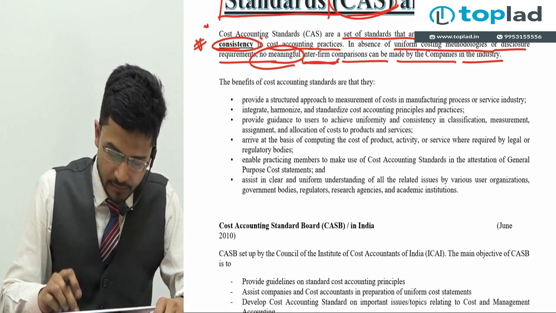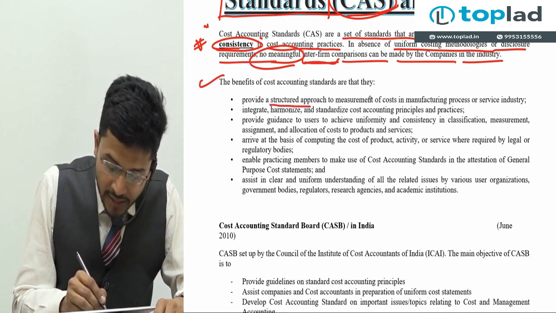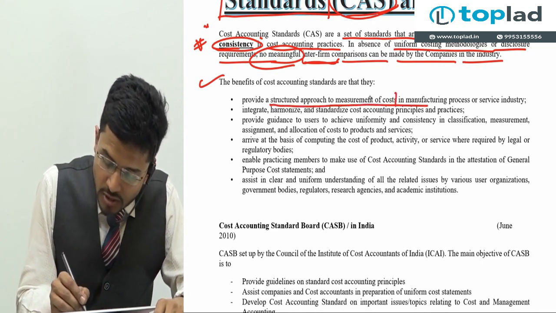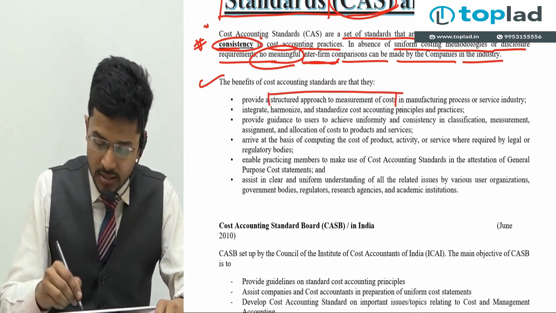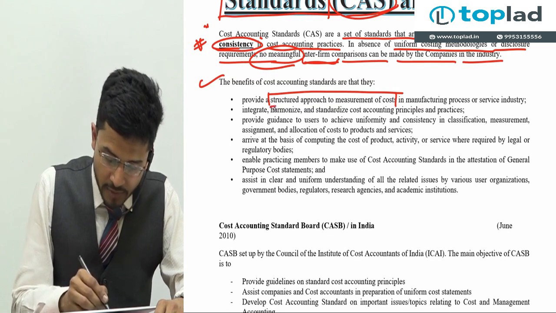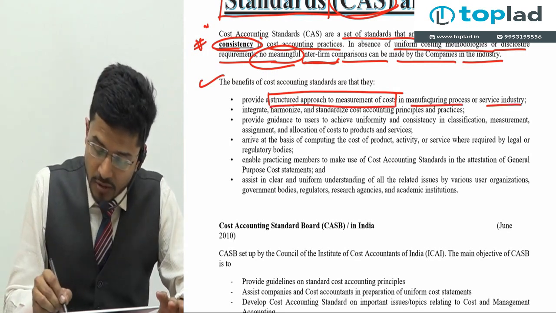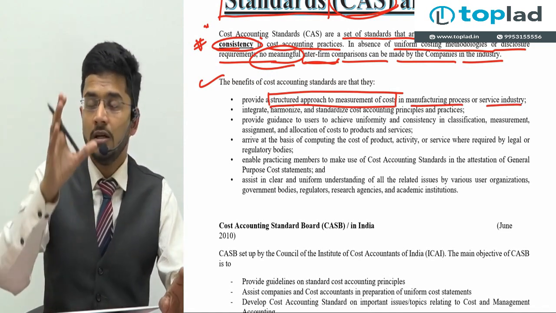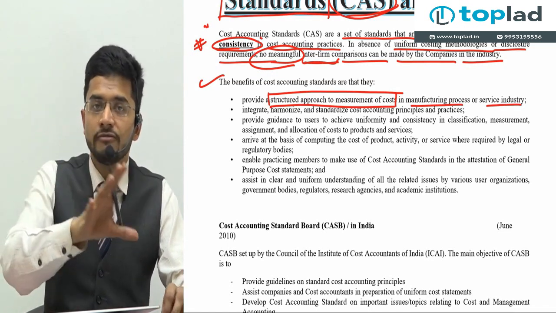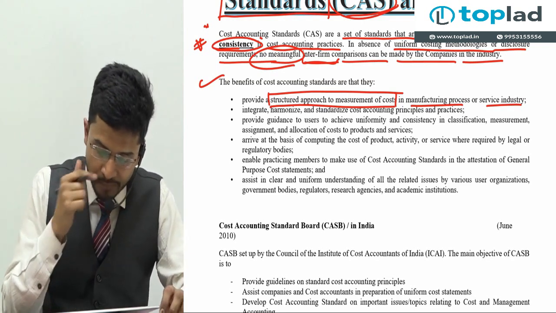The benefits of cost accounting standards are, what are the benefits? They provide a structured approach to measurement of cost. So a standard approach is there for measurement of cost using the cost accounting standard. In a manufacturing process or service industry, any industry, there is a uniform, consistent method which can be used for ascertaining our cost. So, a structured approach to measurement of cost.